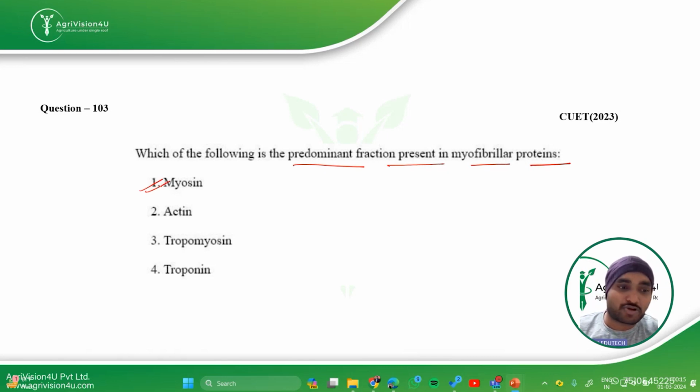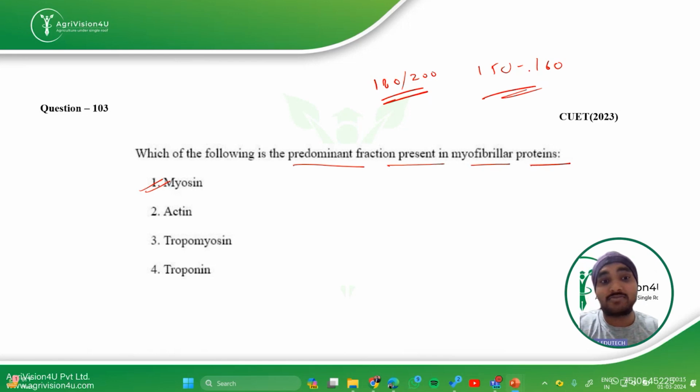Straight away, a very simple question. You'll find that out of the 75 questions in CUET, around 40 to 50 questions are direct and easy questions. These are all the scoring questions, so do not make mistakes in these because they will determine the base of your marks. Out of 300 marks, you should expect to score more than 180 to 200 if you want to secure your seat in any of the institutions. These questions will determine your base score, around 150 to 160. Apart from that, some difficult questions are there. If you attempt them properly, then only you can get your marks above 200.